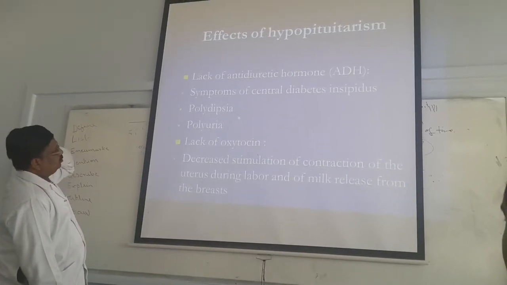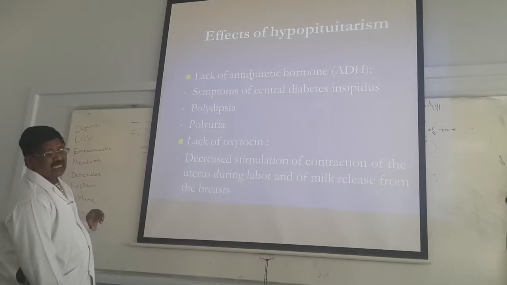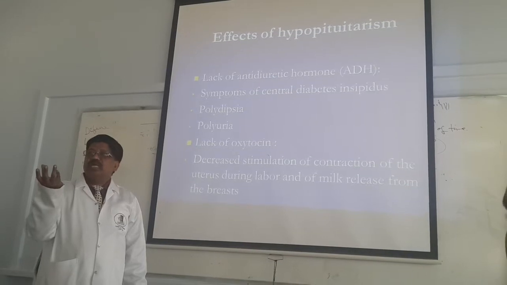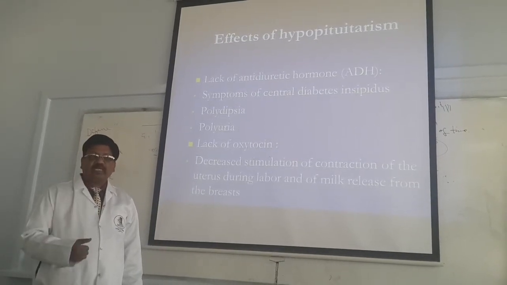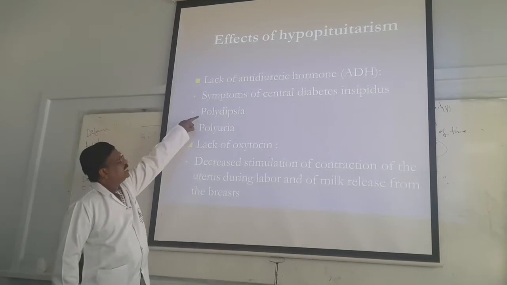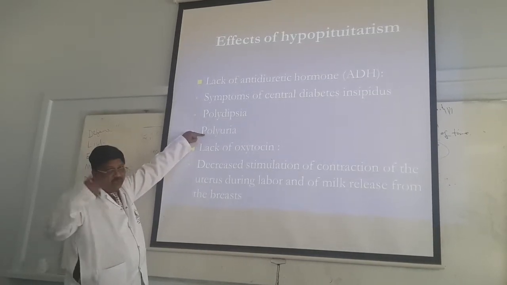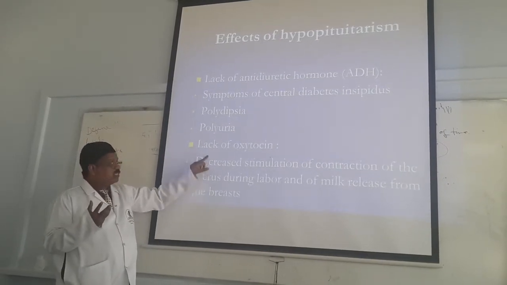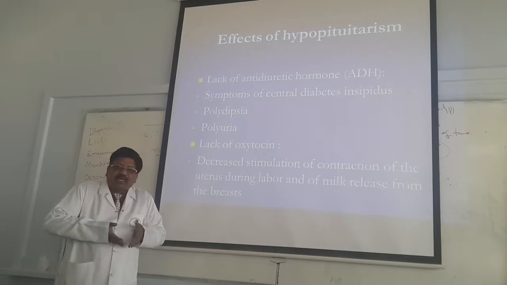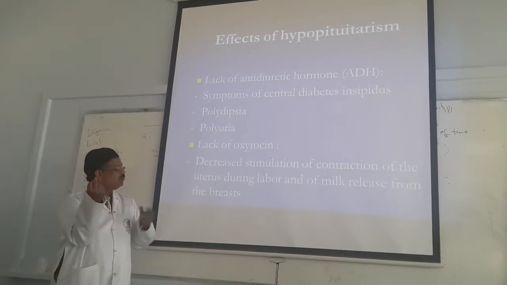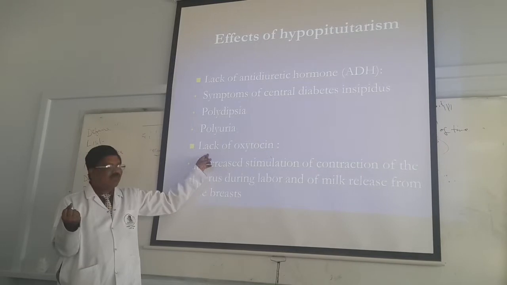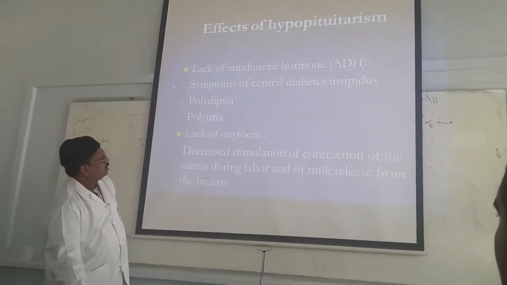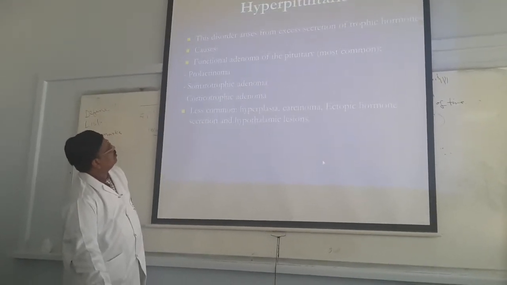Coming to the antidiuretic hormone. Antidiuretic hormone is especially useful in the reabsorption of water in the renal tubules. It is the effective maintenance of the osmolarity. If the deficiency occurs, it causes polyuria, increased urination, increased thirst. Oxytocin is essential for the contraction of labor. The child will be coming immediately; at that time this oxytocin is working. If there is a lack of oxytocin, labor will be decreased: decreased stimulation of contraction of the uterus during labor and milk release from the breasts.